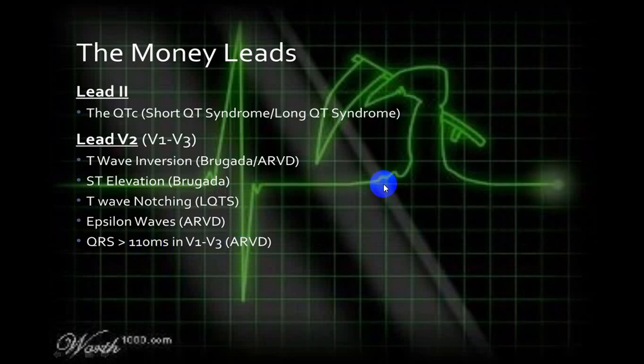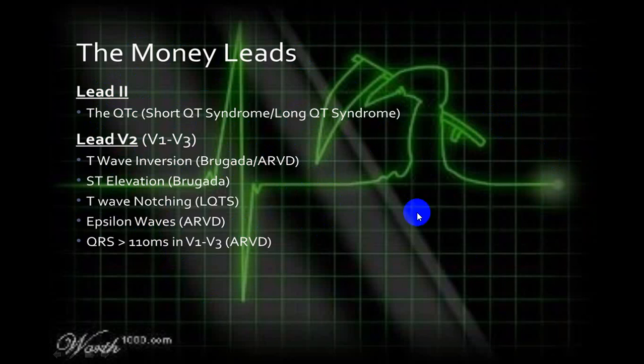So all this 11 milliseconds, that is QRS, more than 3 small squares, we can call in favor of an ARVD. So if you keep attention on lead 2 and V1, V2, V3, you can pick up some of these conditions, in which Brugada is non-ischemic, ARVD is non-ischemic, QT syndromes are also non-ischemic, but these are life-threatening